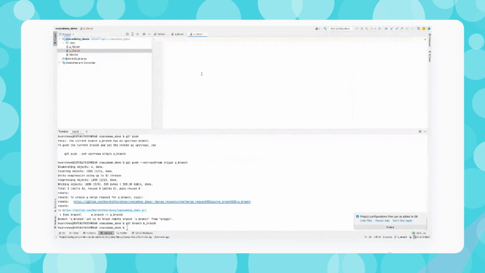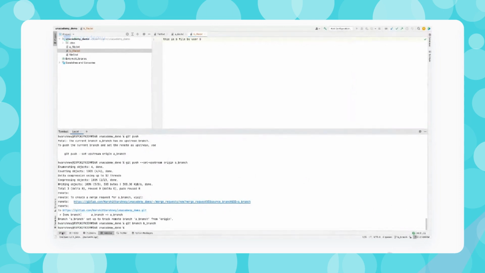We can assume this file is created by some other user. I'm doing it quickly. This is B file by user B. Okay, just save it, and I'm showing you how to commit this from UI as well.